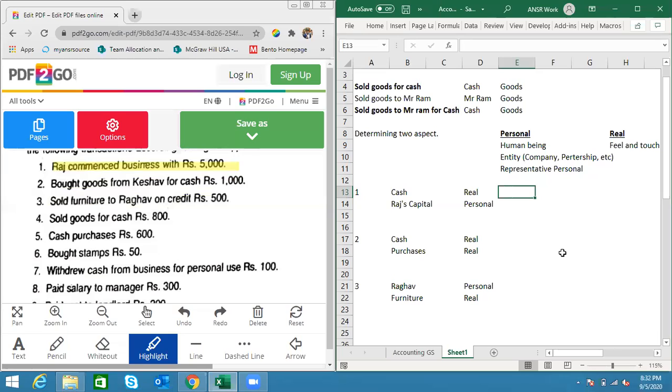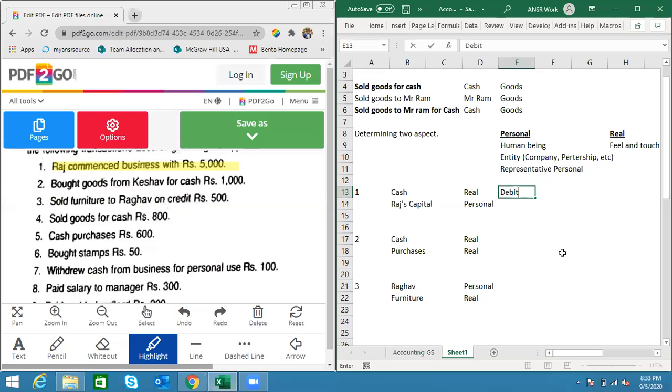Now, again, let me remind you one thing. We are solely talking about the business now. We are not thinking from Raj's point of view. We are thinking from the business point of view. For business, has the cash come in or cash has gone out? It has come in. So it will be debit, right?